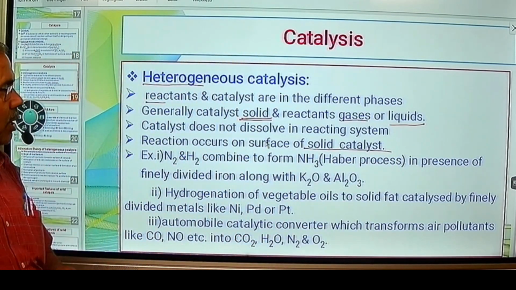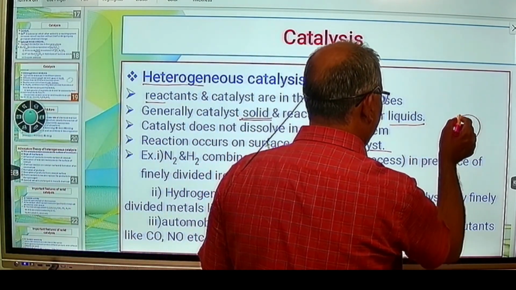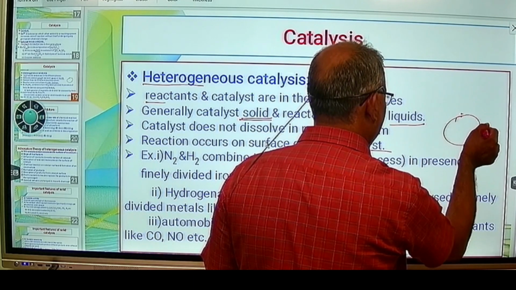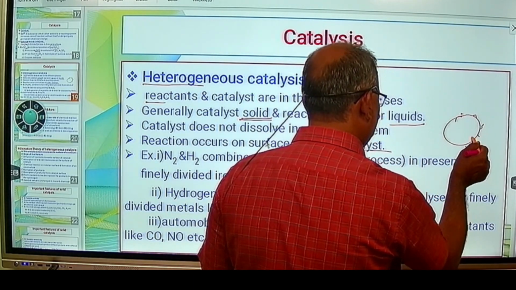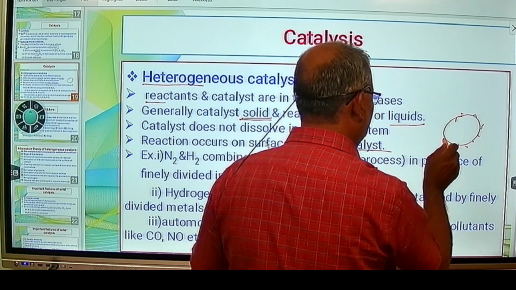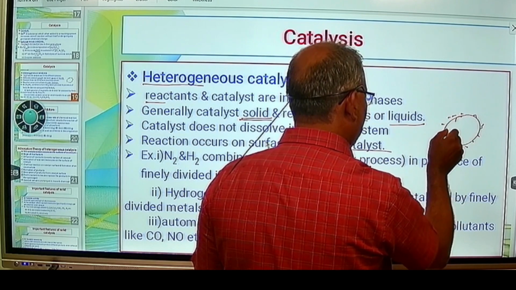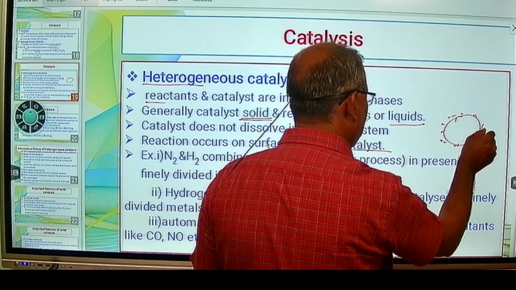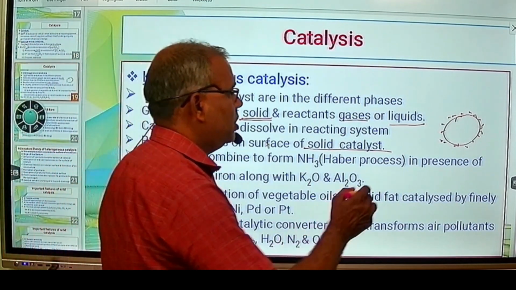Now what happens? Let's say this is the surface of the catalyst and the reactants are in the gaseous or liquid state. Then reactant molecules, gaseous molecules or liquid molecules, get adsorbed on the surface of the solid catalyst. This is, let's say, one reactant.